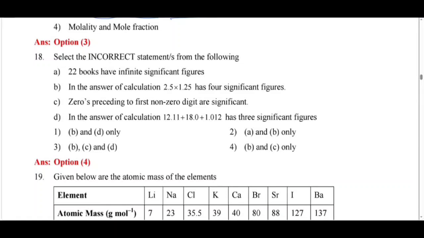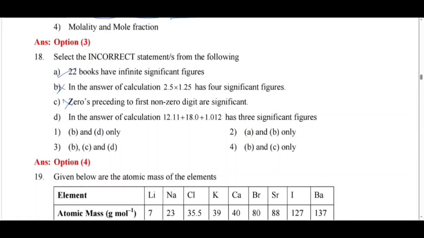Select the incorrect statement from the following. As here, the incorrect statement is that 22 books have infinite significant figures. So you have to state which is incorrect. A is correct. Then I move on. In the answer of the calculation 2.5 into 1.25, it has 4 significant figures. No, it does not have 4 significant figures. And zeros preceding the first non-zero digit are significant. This is also incorrect. See here, B and C are incorrect.